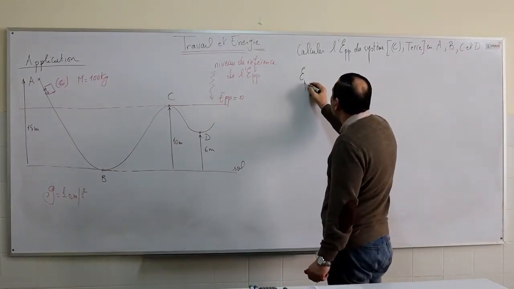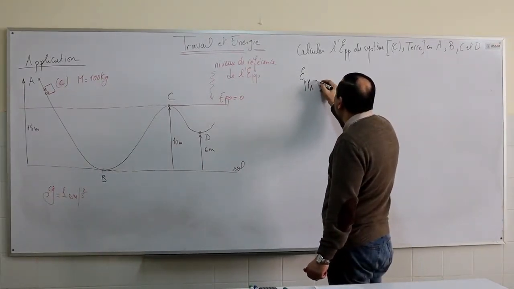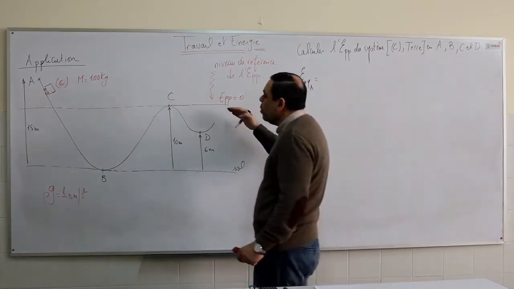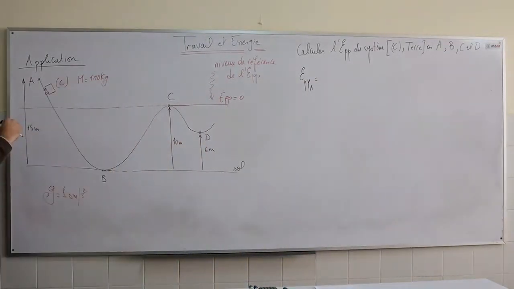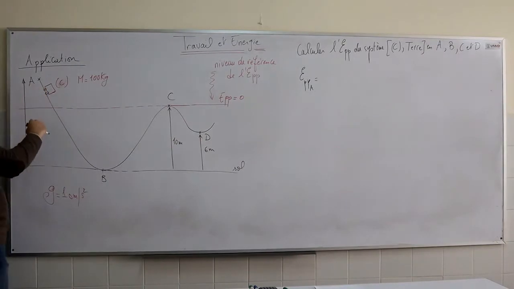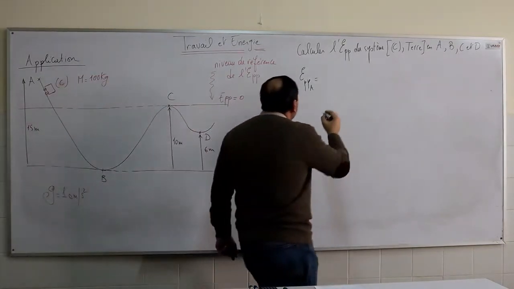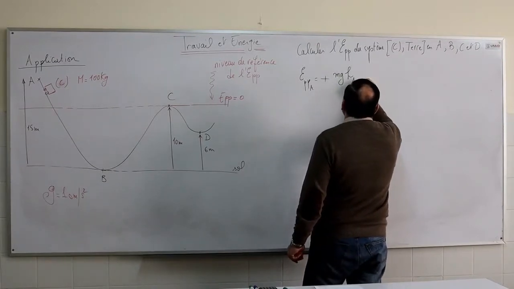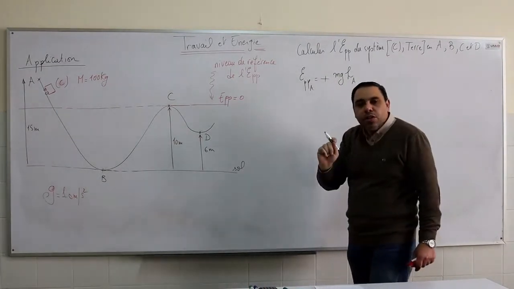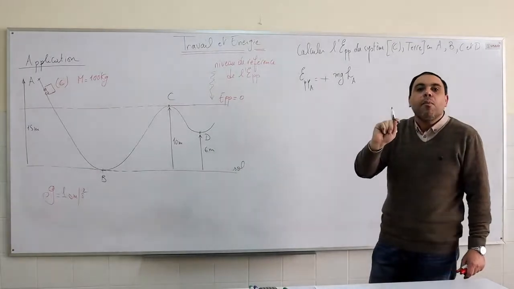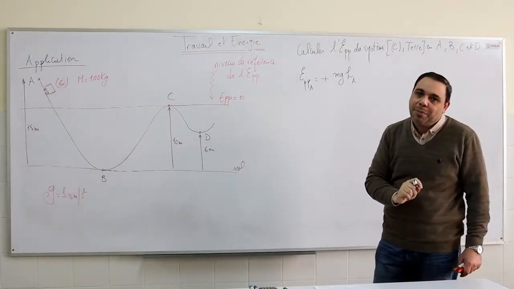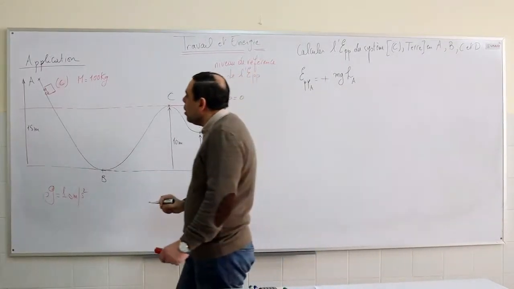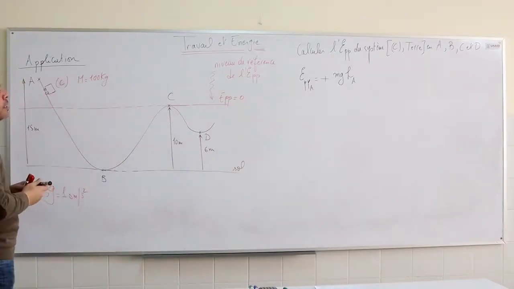The gravitational potential energy at A. Point A is above the reference level. Then the gravitational potential energy at A is plus mgha. Keep in mind that the gravitational potential energy at a point depends on the position of this point relative to the reference level. The height of A is calculated from the reference level and not from the ground.